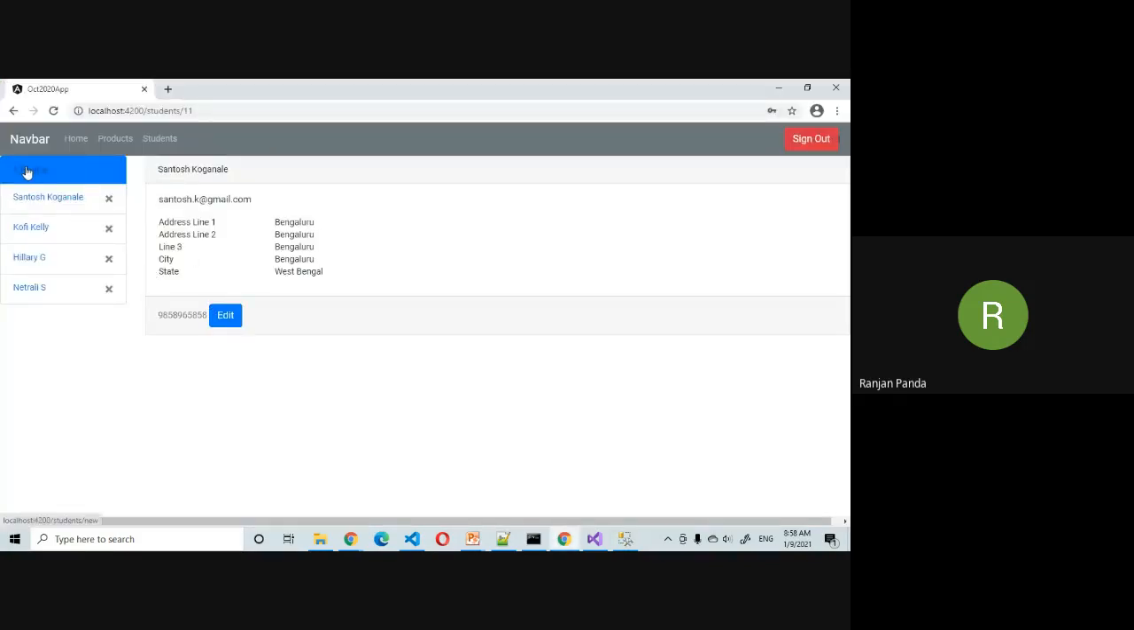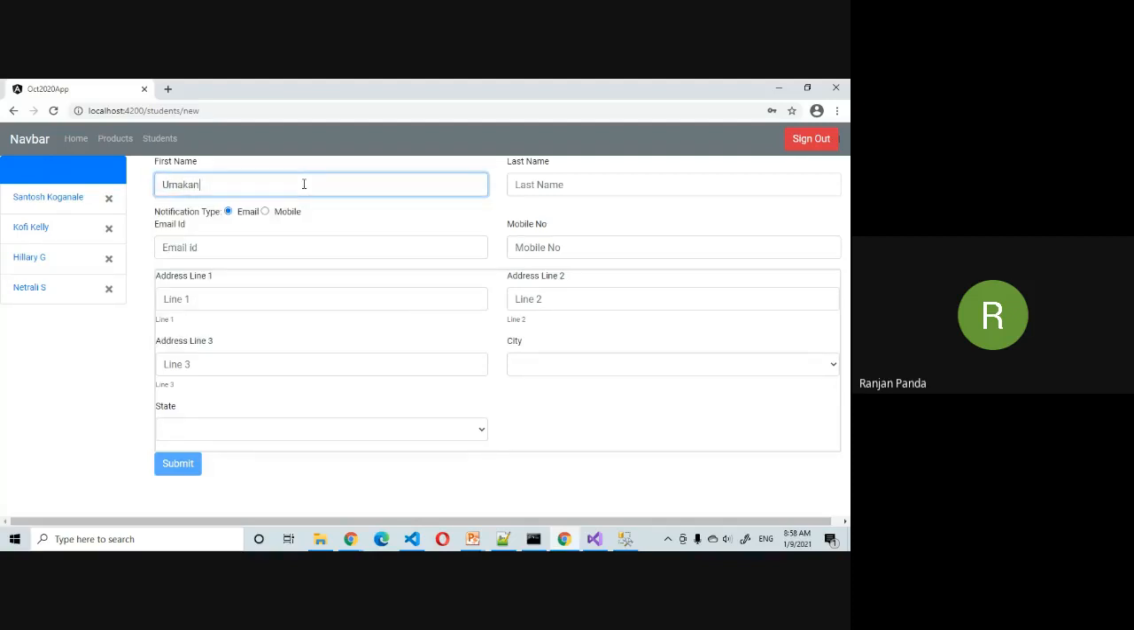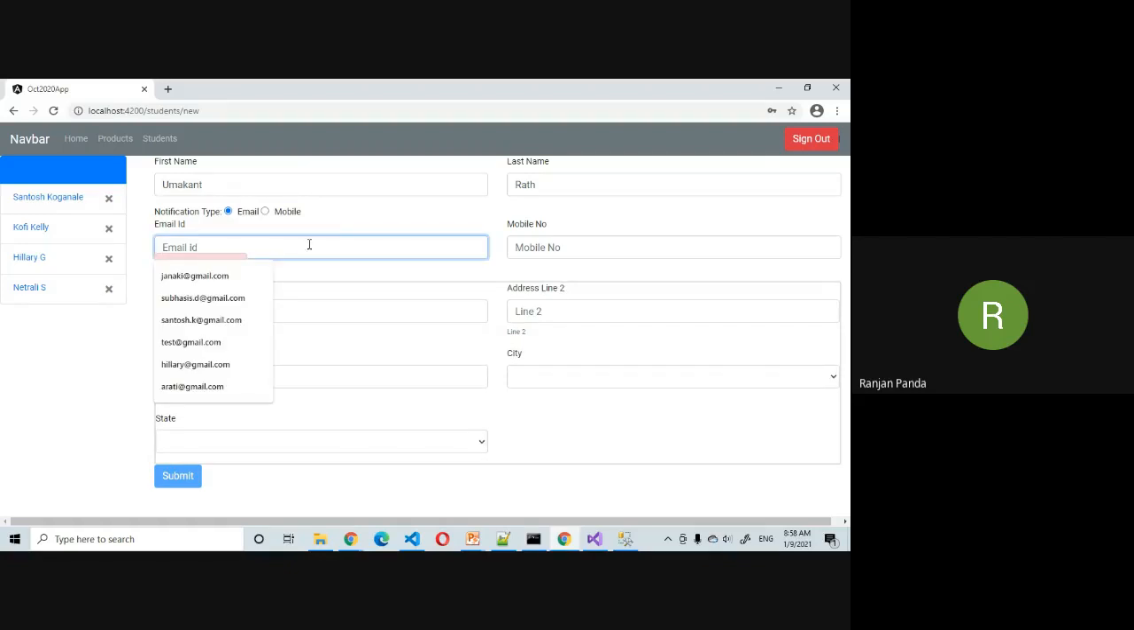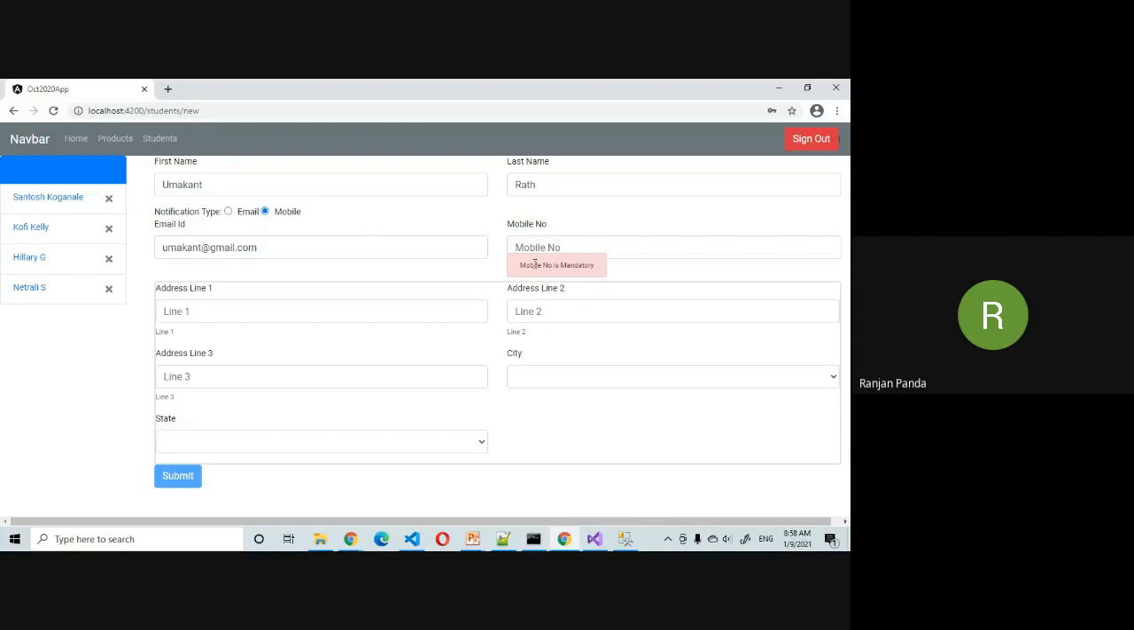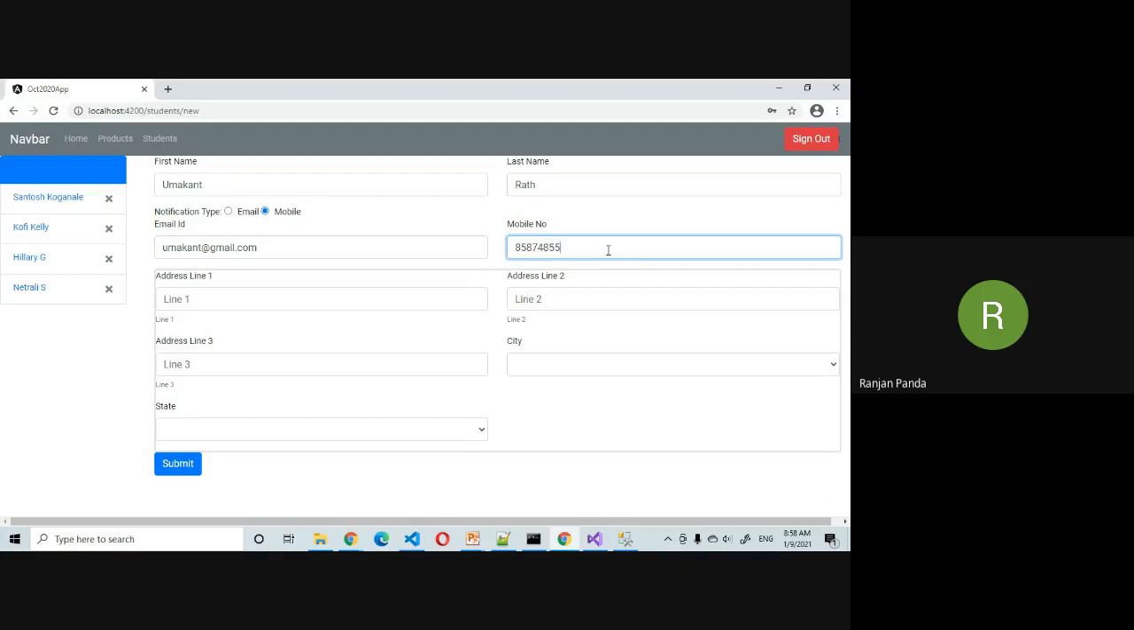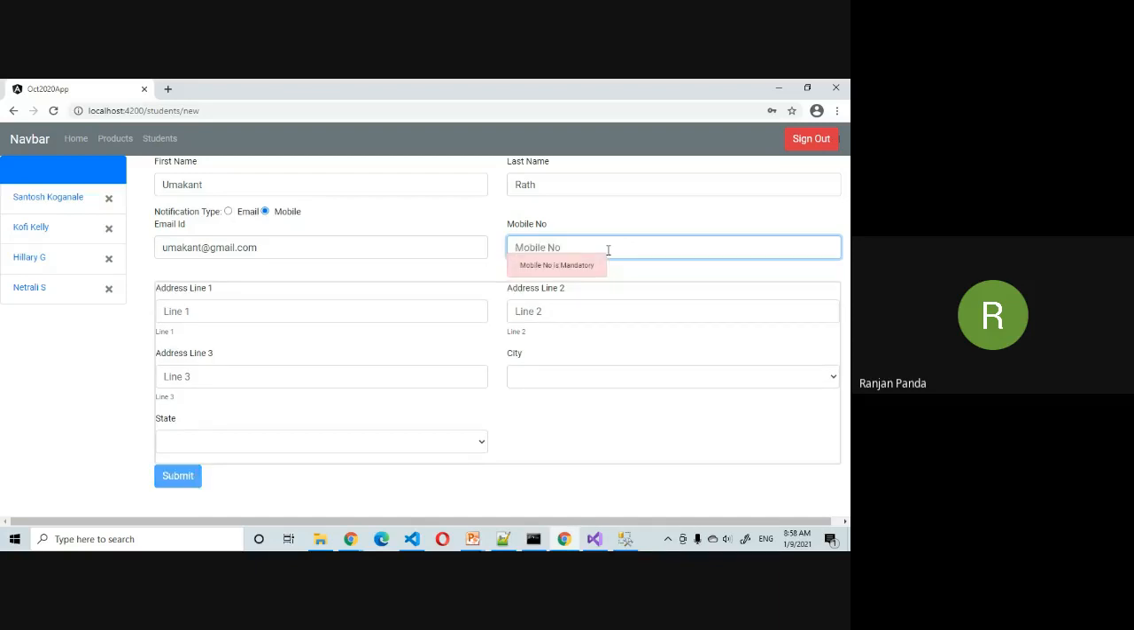If I want to add a new student, it has all these validations available, and some dynamic validation also. By default the email ID is mandatory, but the mobile number is not. If I'm not entering the mobile number, it is not going to give me any error. But if the notification type I have selected is mobile, now my mobile number became mandatory. So I'm dynamically applying the validation. There are a lot of such scenarios.